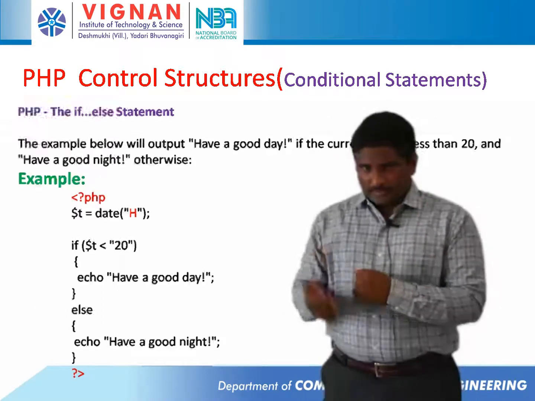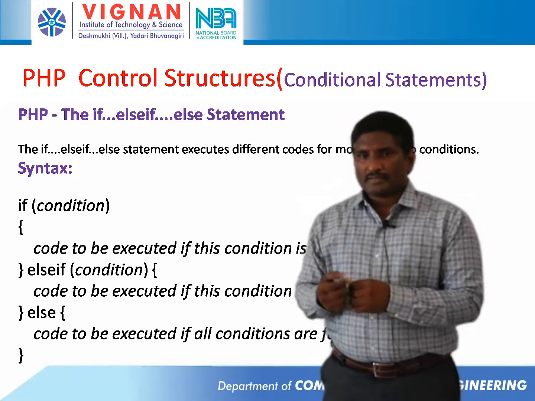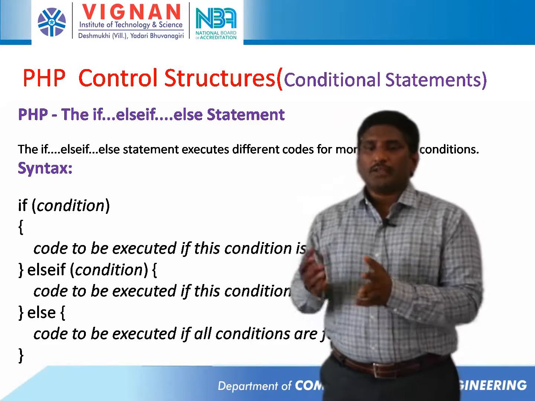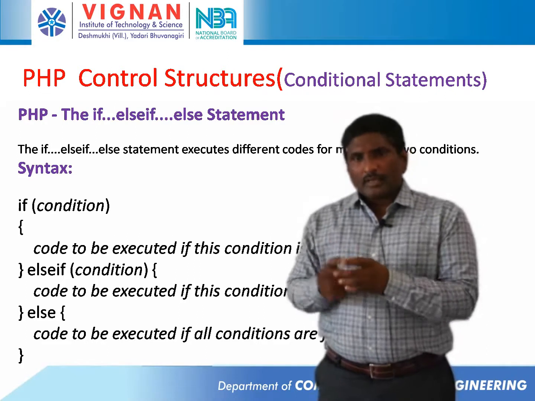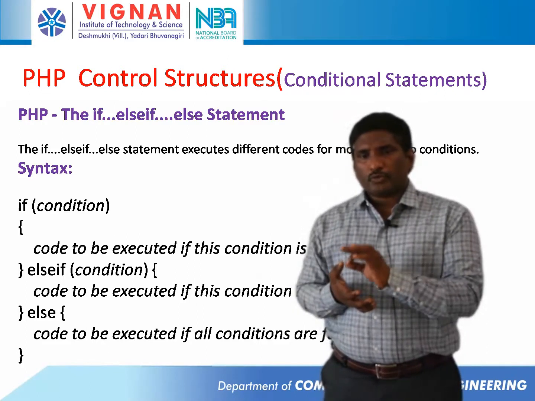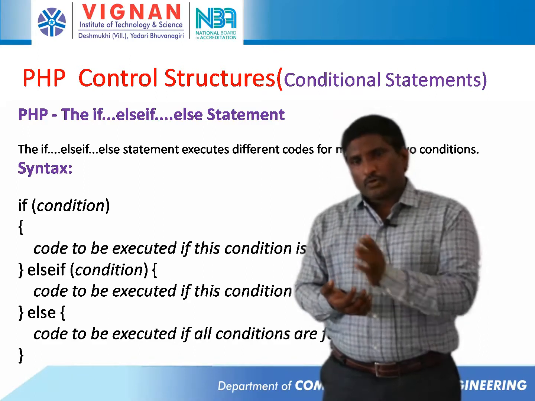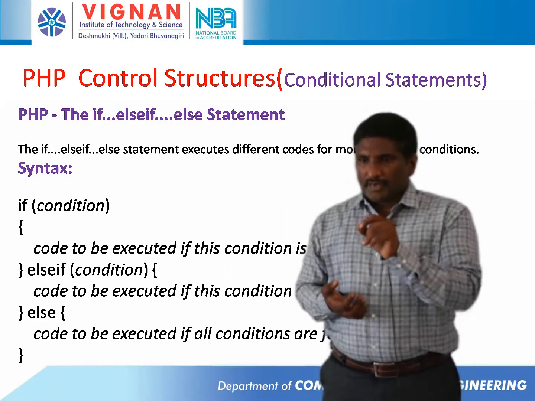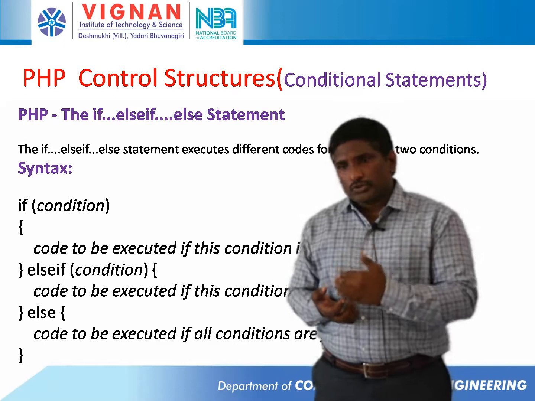And the next control statement is the nested if else statement. If else statements execute different codes for more than two conditions. Here, in the same way, if the condition is true, the corresponding block of code is executed. Or else it goes to the else part, and again we write the if condition. If that condition is true, the corresponding block of code will be executed, or else it goes to the else part.